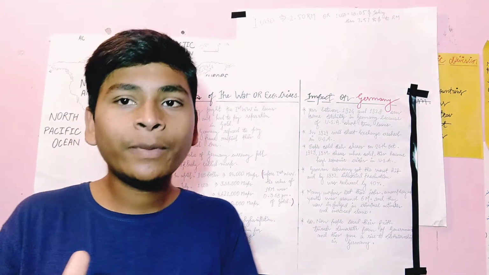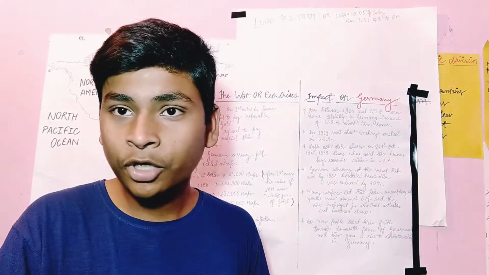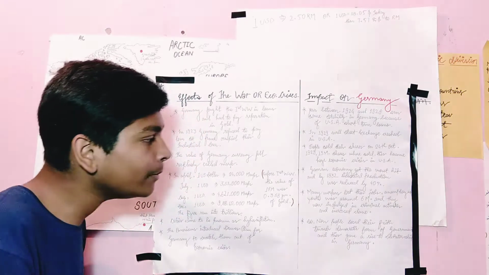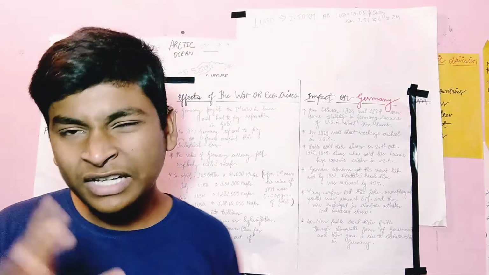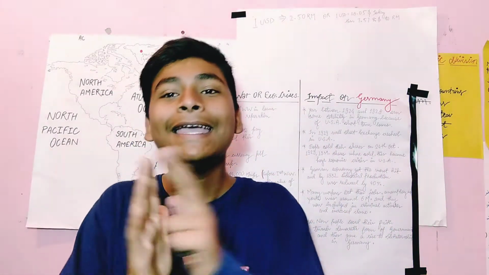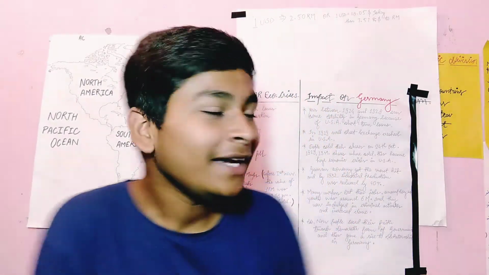In Germany, the people became unemployed because 40% of the industrial production was finished. 6 million youth were unemployed, meaning around 60 lakh people. So this is the situation. When a person does not have a job for around 1 to 3 years, what will happen? He will be indulged in criminal activities, not economic activities, which are not good for the country and not good for the health of the economy.